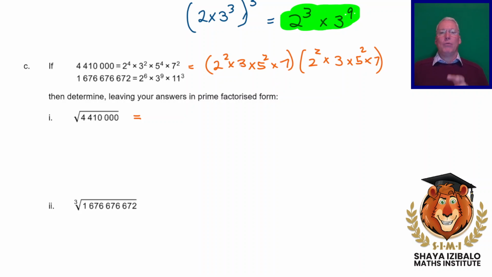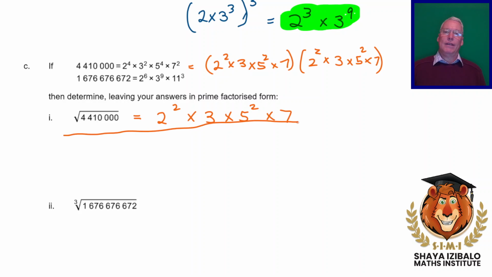Now, the square root will just be a number that will multiply by itself to give us 4,410,000. So our square root is just going to be one of these brackets: 2 squared times 3 times 5 squared times 7. And we're told that we can leave our answer exactly like that.